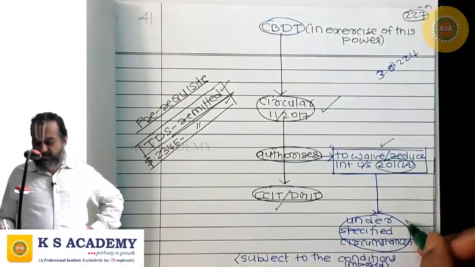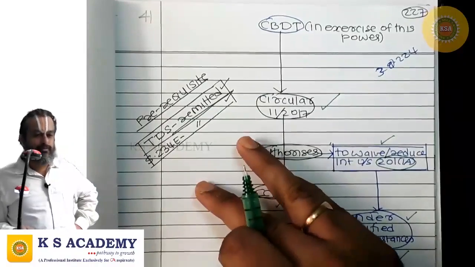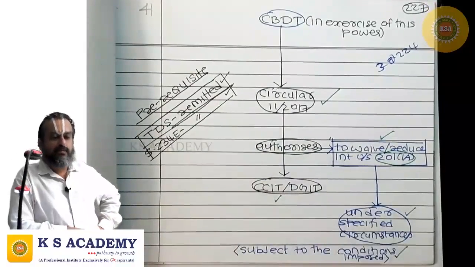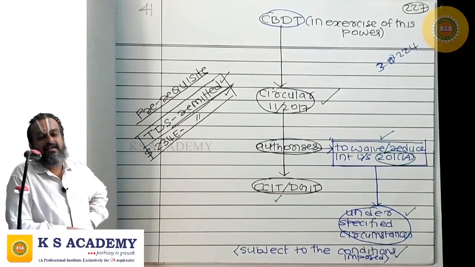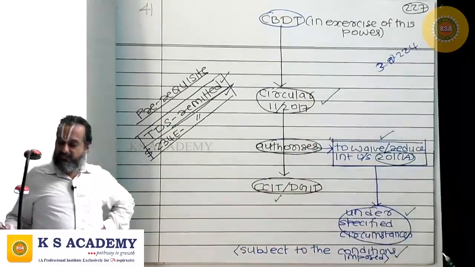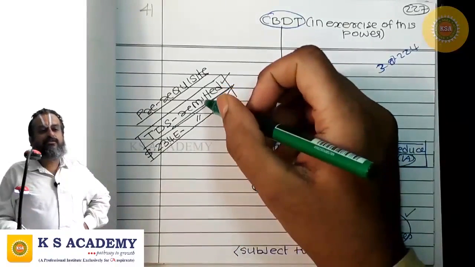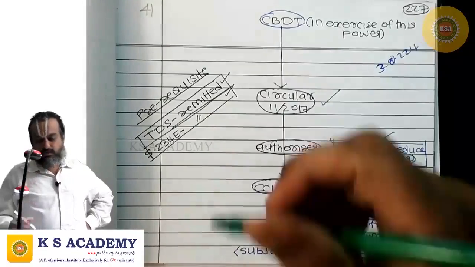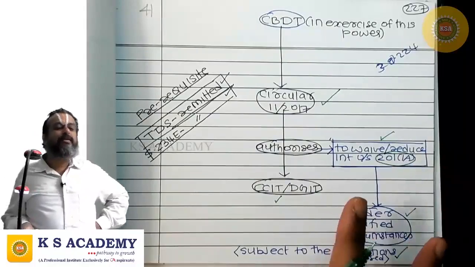Okay, under specified circumstances, subject to the conditions imposed. So CBDT, in exercise of its power, has come out with Circular 11 of 2017 authorizing the CCIT or DGIT to waive or reduce interest under 201(1A) under specified circumstances subject to the conditions specified. But the prerequisite for waiving or reducing 201(1A) interest is that the tax deducted should have been remitted promptly. Interest under 234E should have been paid promptly.